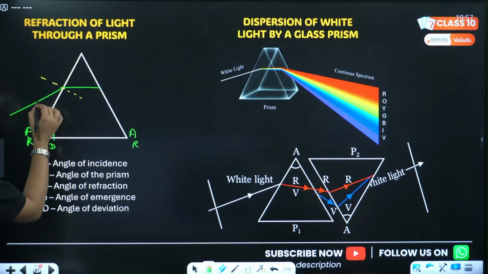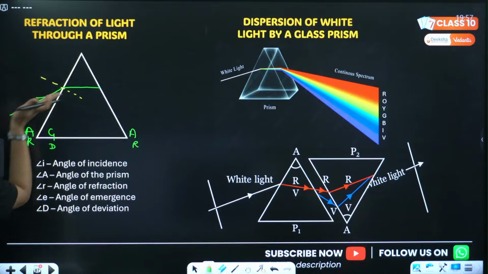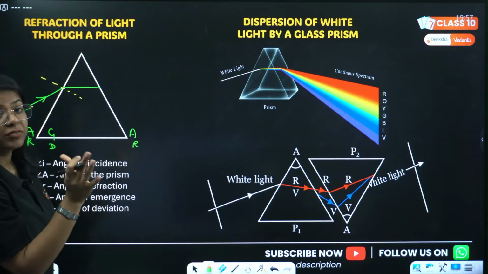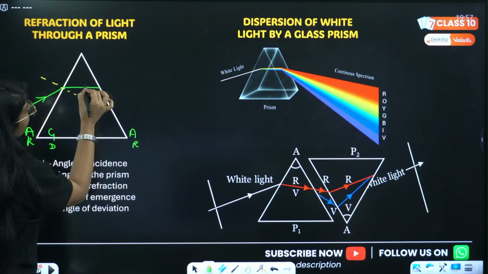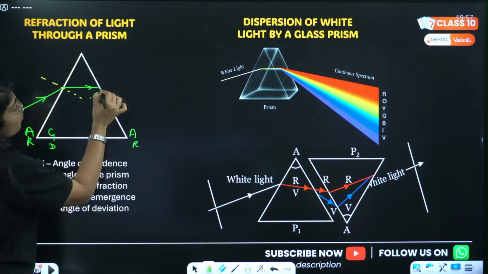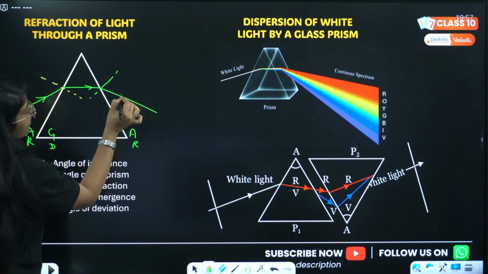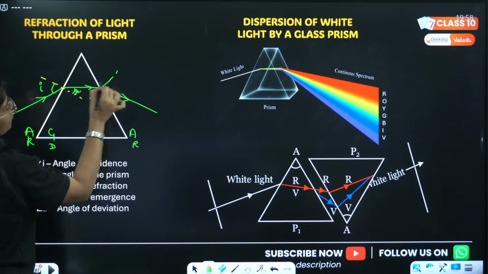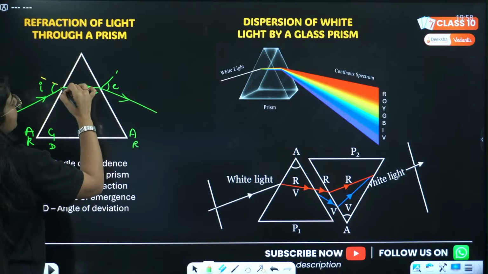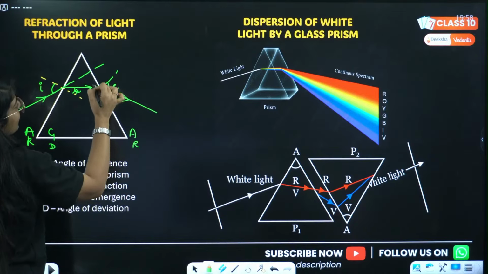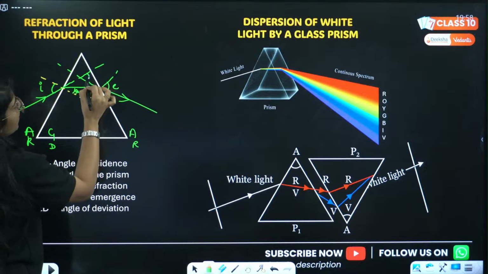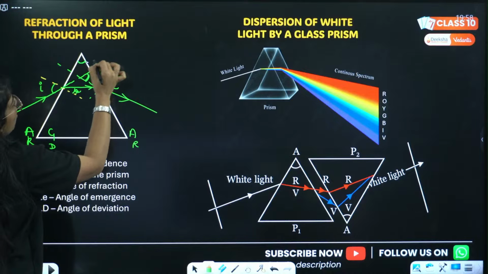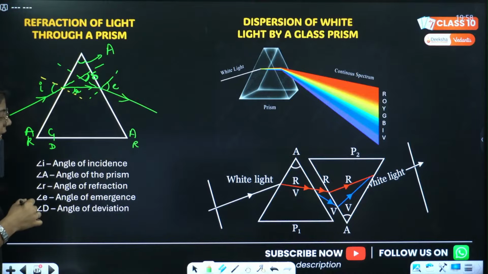So what happens? The incident ray is getting incident on one of the refracting surfaces of the prism, so it gets refracted towards the normal. Again at this point we make a normal and it gets refracted away from the normal. This is the angle of incidence, angle of refraction, angle of emergence. If I extend the incident ray backwards and the emergent ray backwards, this is called the angle of deviation. ठीक है, and this is called the angle of prism. Done. Anyone has any doubt?